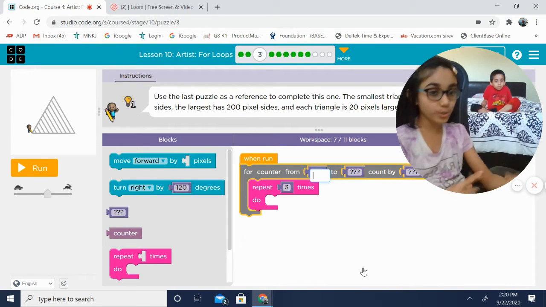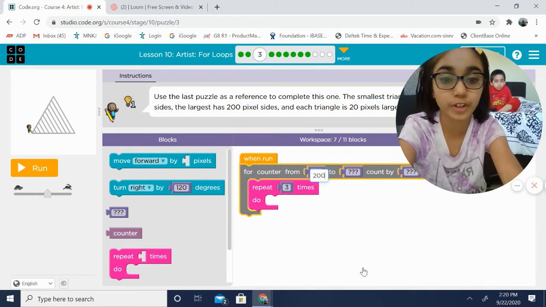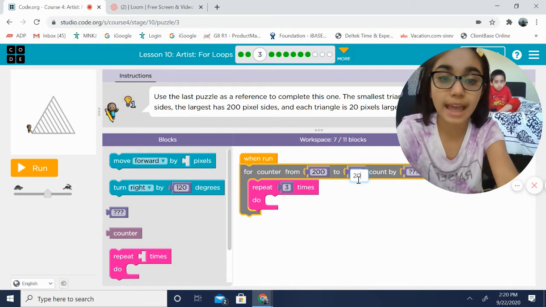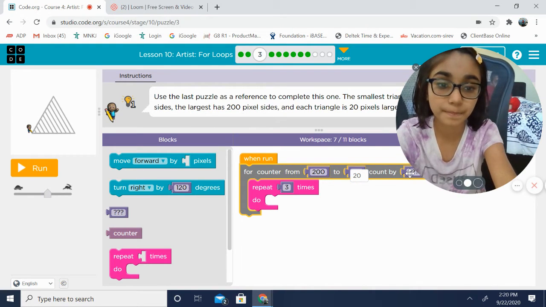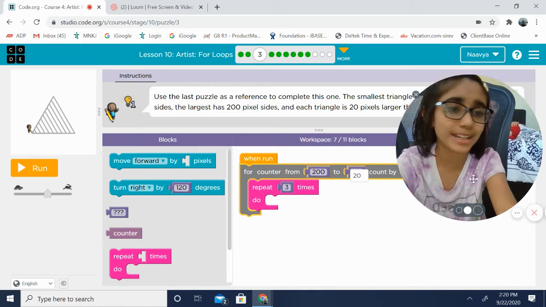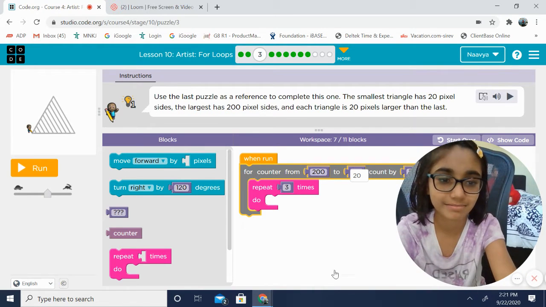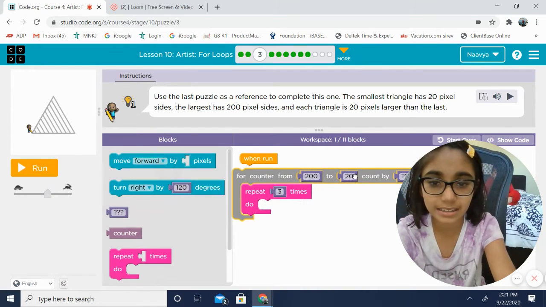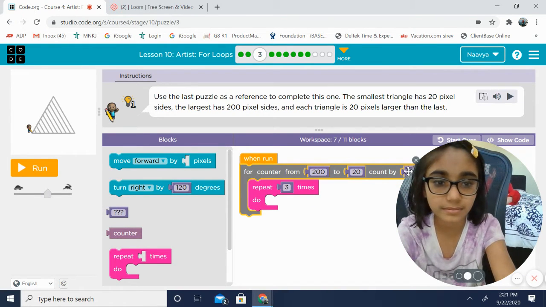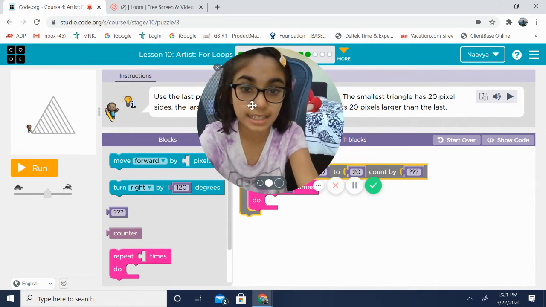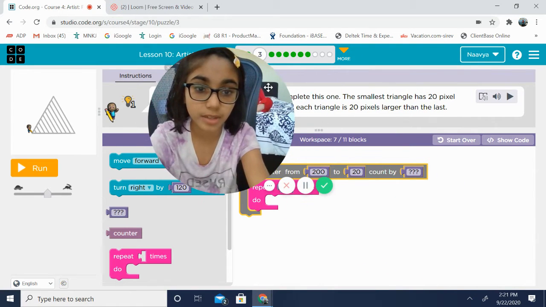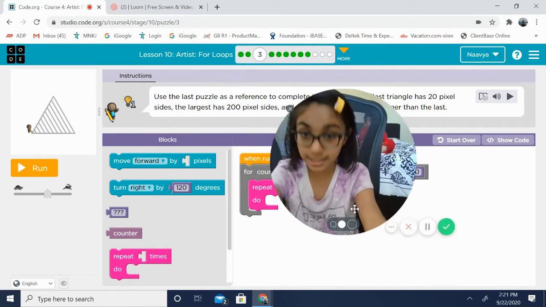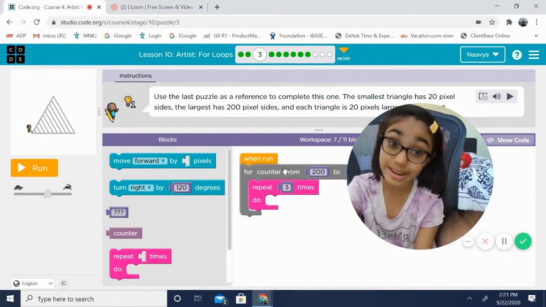But if we want to go backwards, what we can do is add the greatest number first, and then the next one we can add 20, and so on. But in the last one you can never add the greatest number. You can't do that. Okay, so let me see. Okay, so move right there. Okay, so I'm going to do minus 20, because that's a negative, which I will explain to you next video.